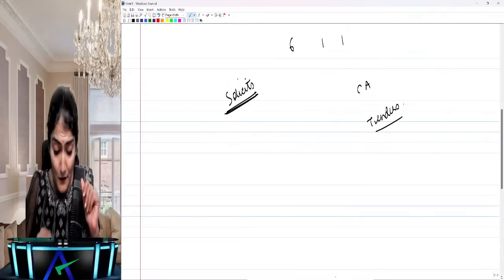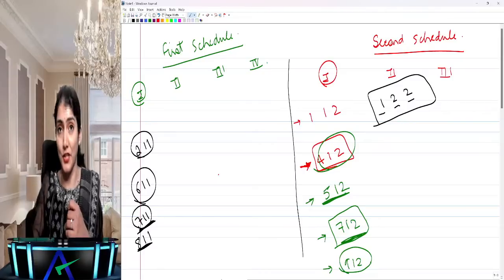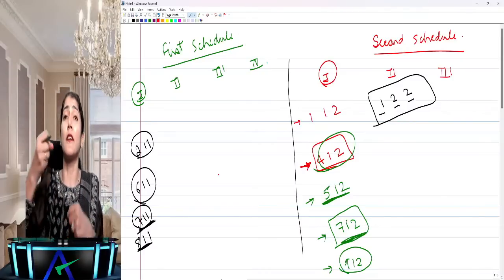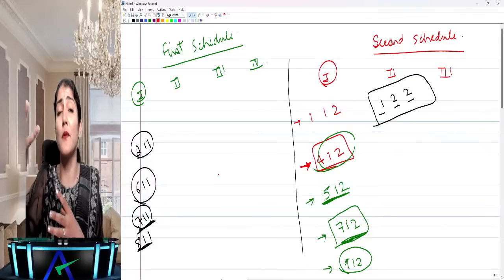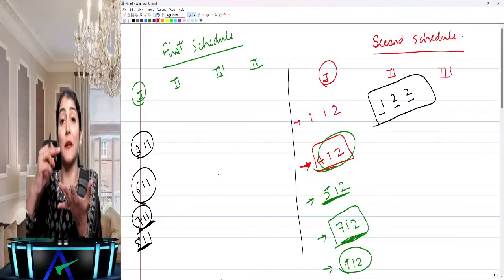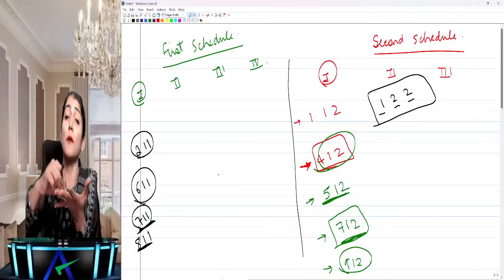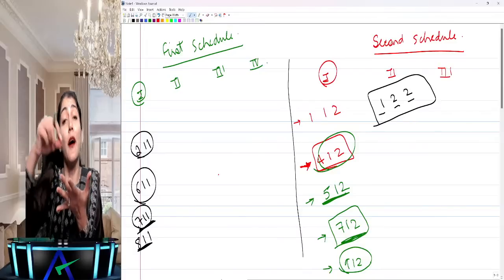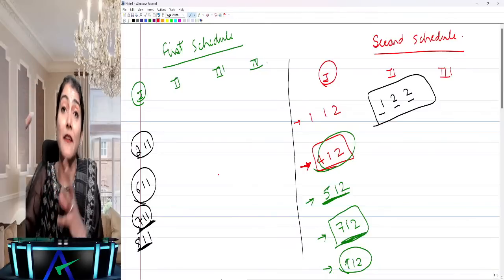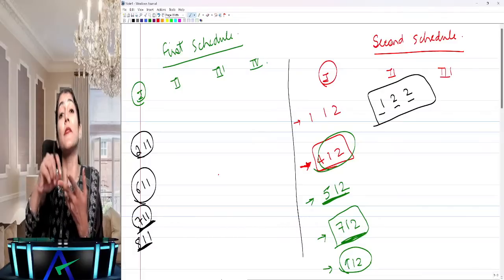So 8-11, we are talking about clause 8, Part 1 of the First Schedule: accepts appointment as an auditor. Then it says the incoming auditor sends the request for NOC by hand against written acknowledgement, or by RPAD, that is registered post acknowledgement due, or you have a confirmation that you had sent it on the last known official email address or the email address which is registered with the Institute. Again, they've asked an MCQ on this one.